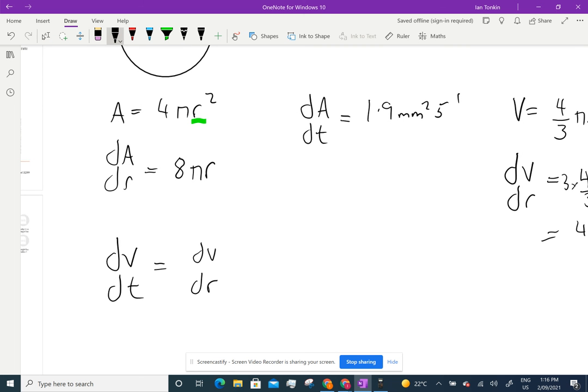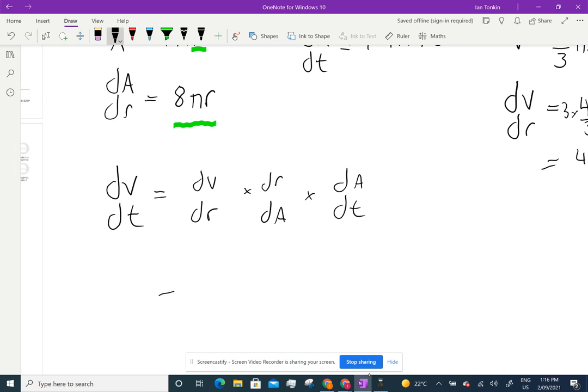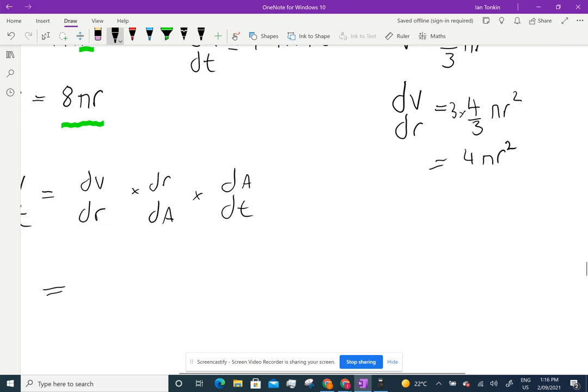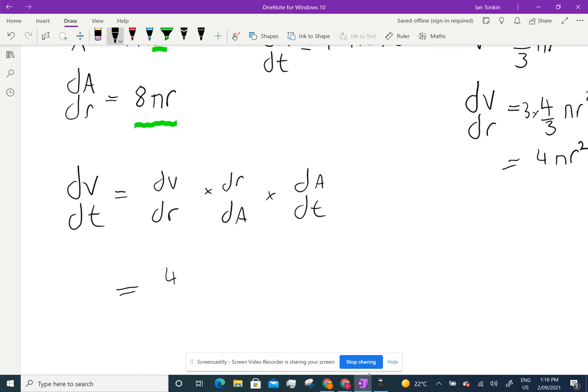I know they're not fractions, but they act like fractions, so the dAs are going to cancel and the drs are going to cancel, and I'm going to get dV/dt. Now, I currently don't have dr/dA, so I'm going to turn that one upside down. So, dV/dr is 4 pi r squared.